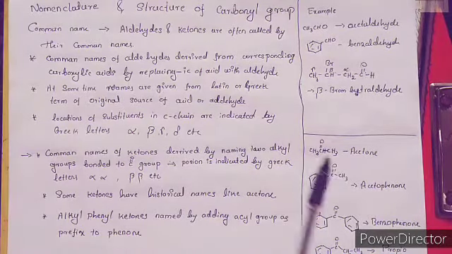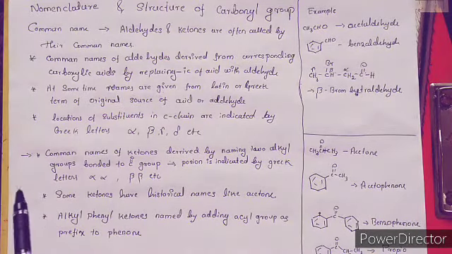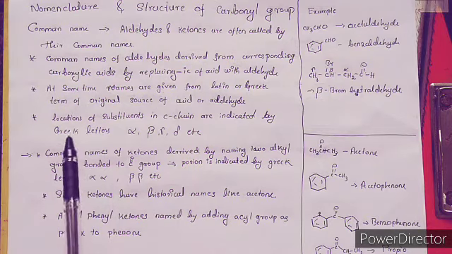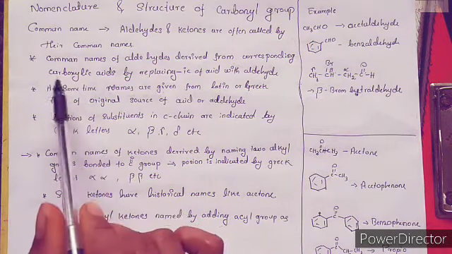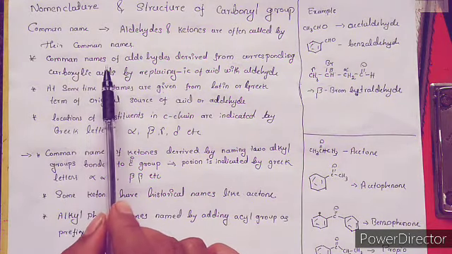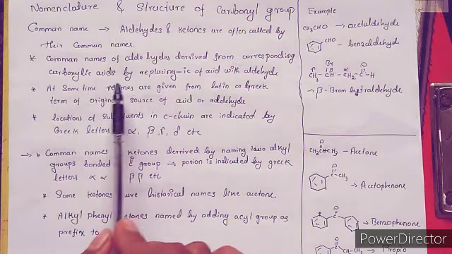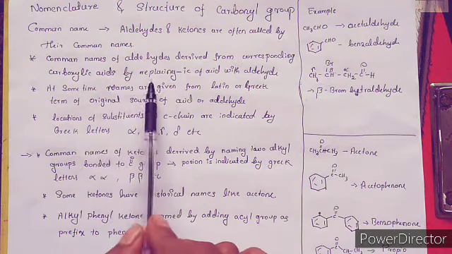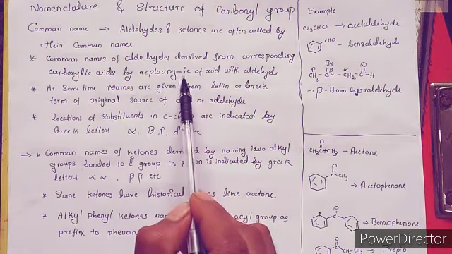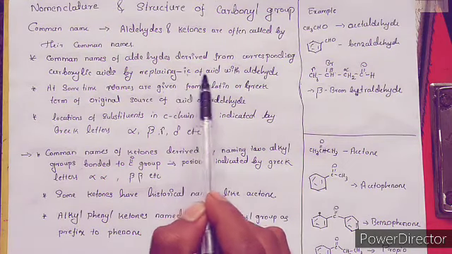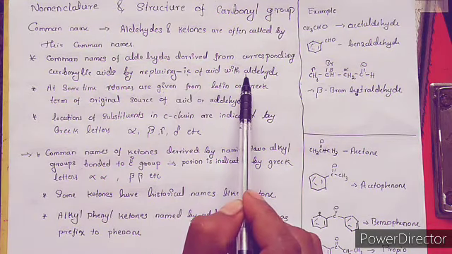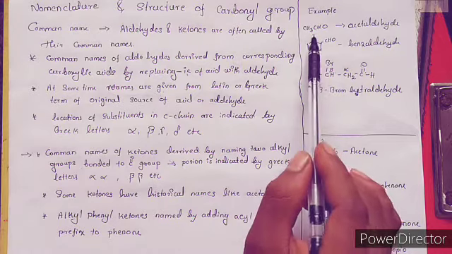Nomenclature and structure of carbonyl groups. The aldehydes and ketones are more often called by their common names, and the common name of an aldehyde can be derived from the corresponding carboxylic acid by replacing the ic from the carboxylic acid and adding aldehyde. For example, take acetaldehyde.